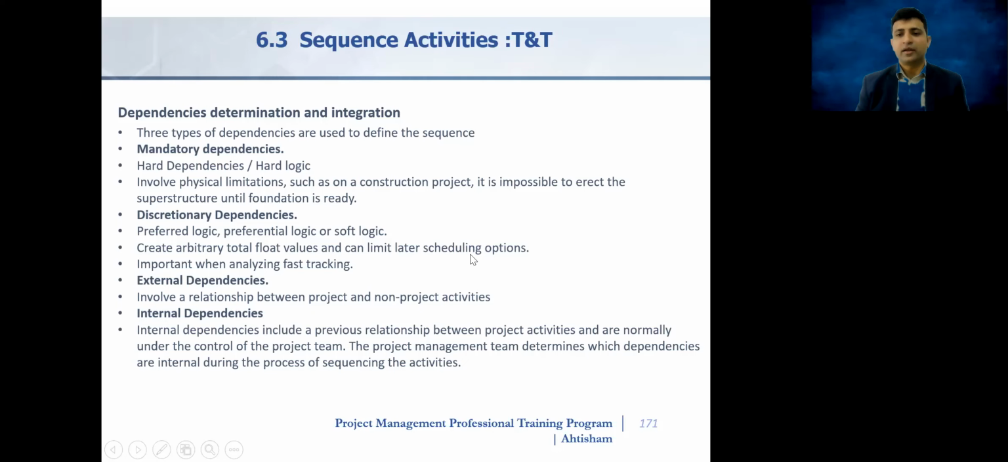Let's take a deep rundown on tools and techniques of sequence activities process. At first, we have dependencies determination. First type of dependency that is used to define sequence between the activities is called mandatory dependency. Some tasks have to be performed in set order. Other things you can do in any order you want. Activities which must obey a strict order are bound by a hard logic or mandatory dependency.